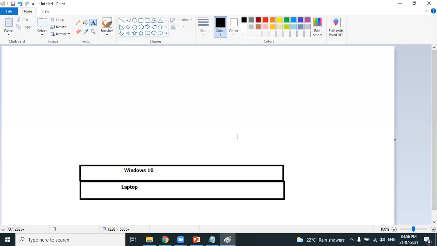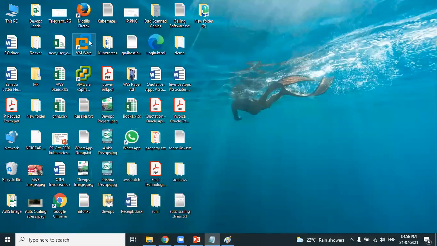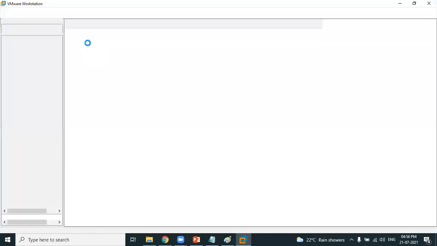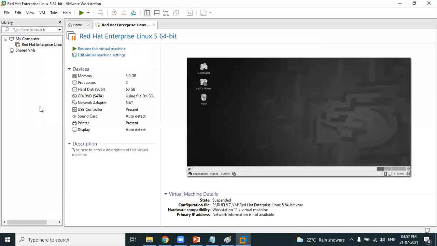Now, can you see there's a software called VMware? It's a virtualization software. So I am not formatting the laptop. This is a better solution. I have installed Linux on a VM, a virtual machine. VMware is a tool, a virtualization platform.